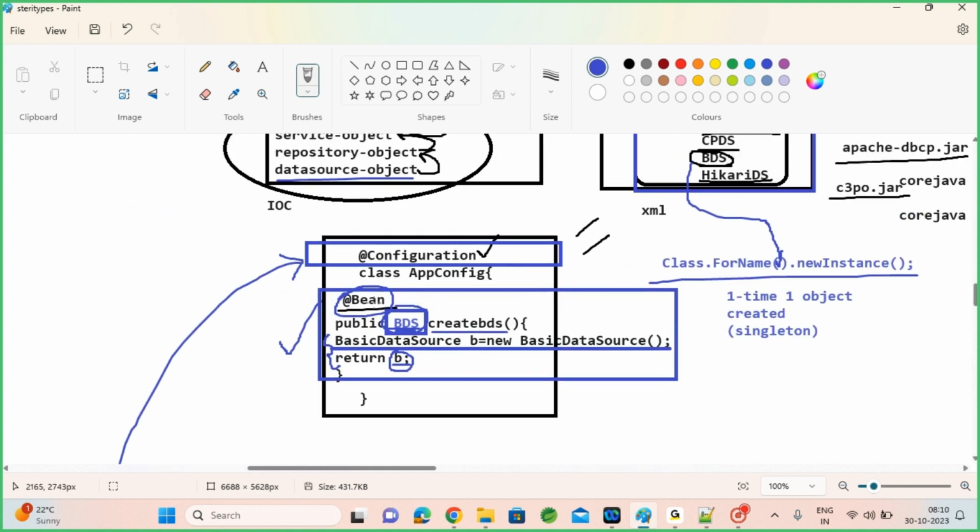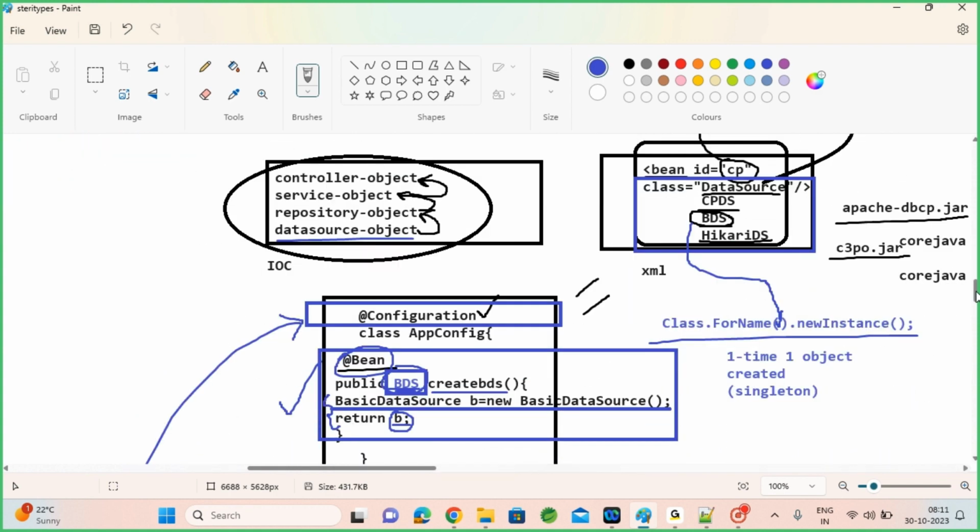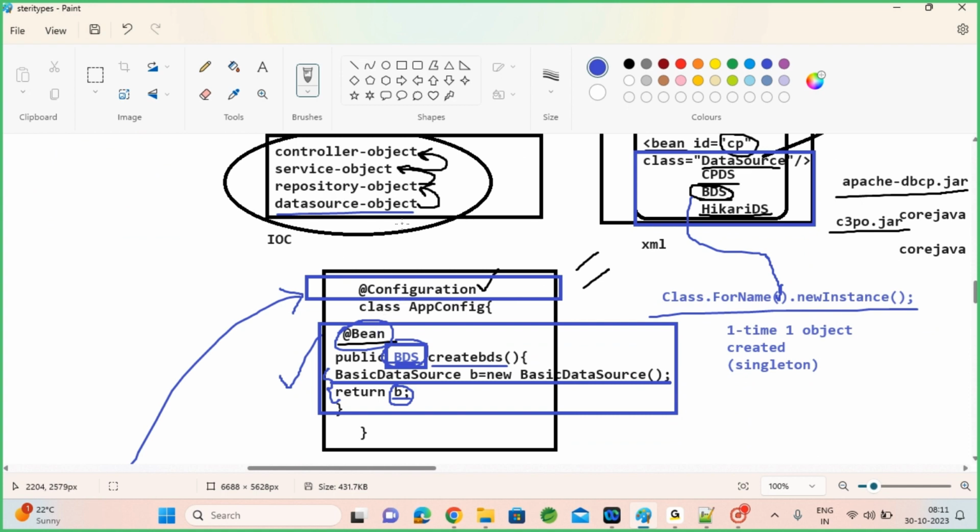So can I use @Bean instead of using a configuration class? I have other stereotypes, right? Component I have, controller I have, service I have, repository I have. Can I put this @Bean in other stereotyped classes? Means no. These two have a real, strict bond between them. When you use @Configuration with @Bean, only then will it behave like your XML based configuration and create a single object.